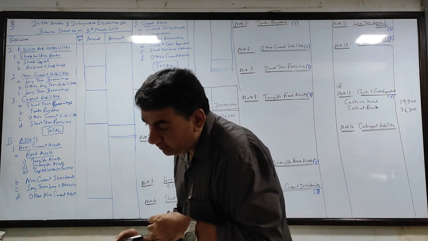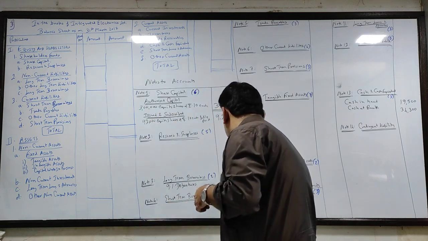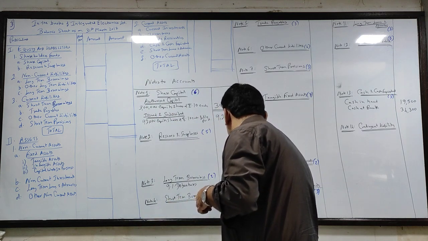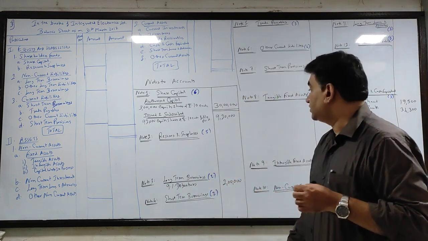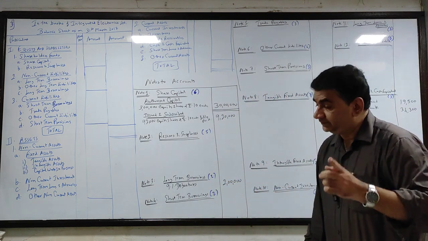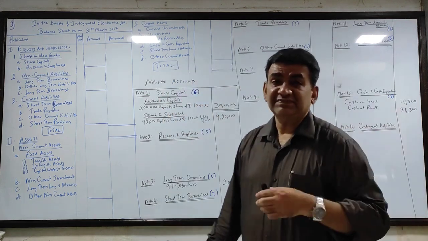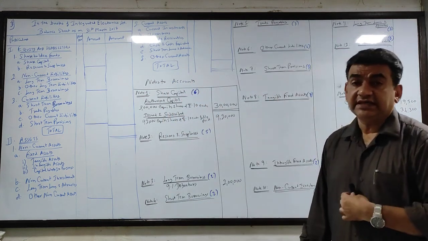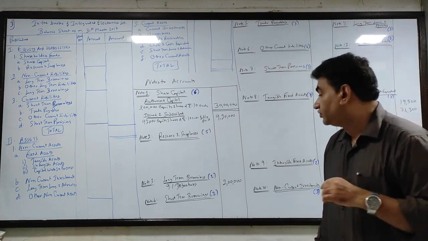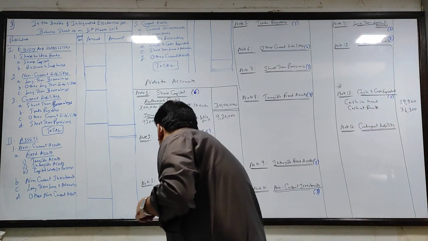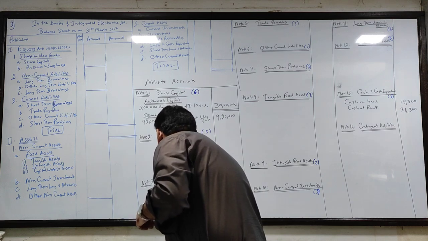9% debentures कितना amount है? 2 lakh. So 9% debentures 2 lakh. Next, bank overdraft. We've discussed many times. You are doing since SYBAF. Bank overdraft is a part of short-term borrowing. So come to short-term borrowing. Note 4.